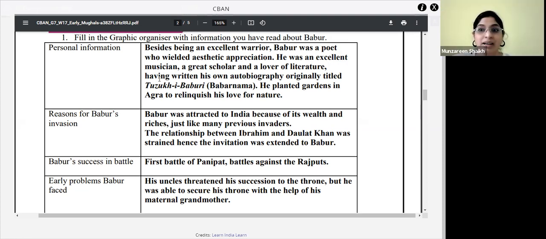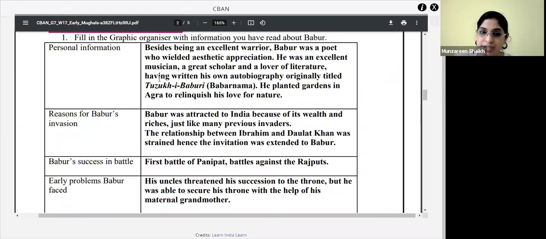Yes, and they had described the place also, how the place was. You know, on a hill he was surrounded by his favorite flowers and cool running water. Yes. And what else? Apart from all these qualities, what were the other qualities? He was a musician. Very good. He was a musician, he was a scholar, and he was a lover of literature.